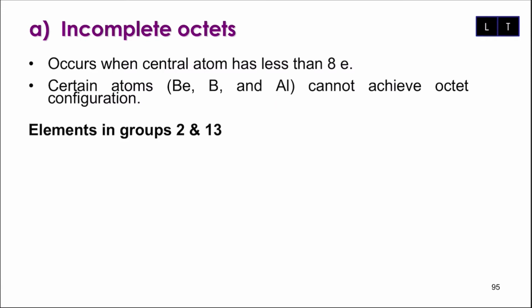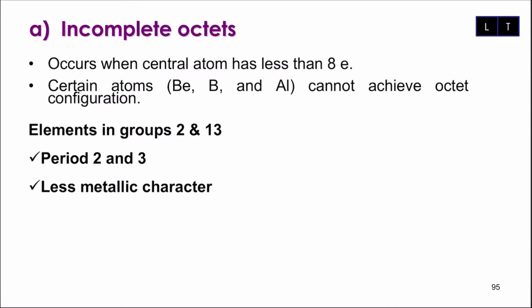These elements in groups 2 and 13, di mana dia adalah daripada period 2 and 3. Kita boleh faham dia mempunyai metallic character yang lower. That is why dia tidak akan donate electron. Sebab kita tahu biasanya metallic character tinggi, iaitu metals, dia tendency more favored to donate. But in this case, for example, aluminium. Aluminium adalah metal, tapi sebenarnya metallic character dia rendah. So sebab tu aluminium dalam case ini dia tidak donate, tapi dia share electrons.